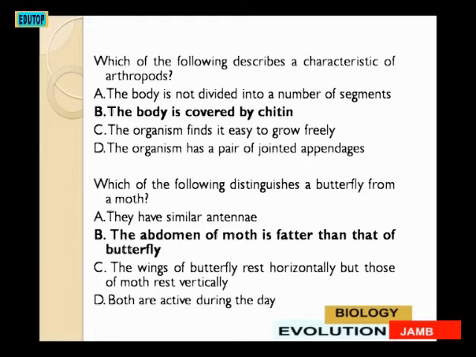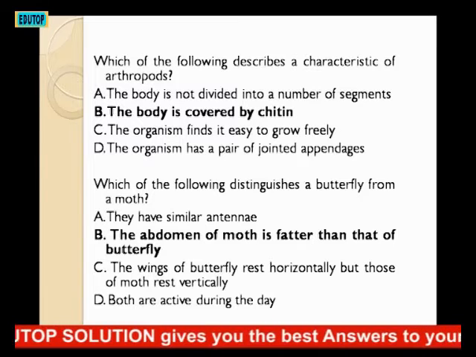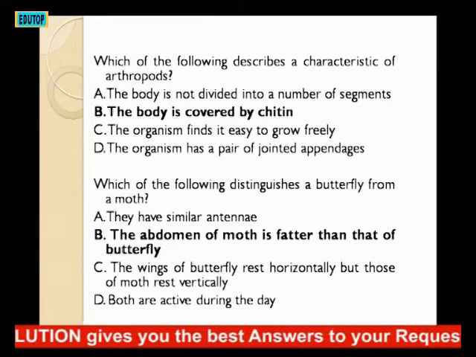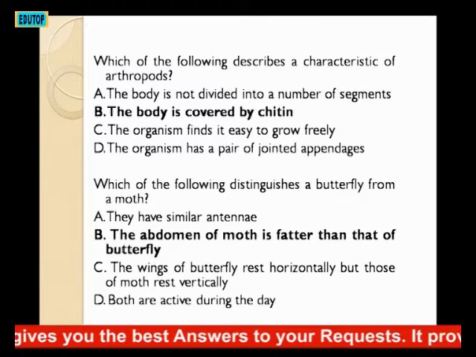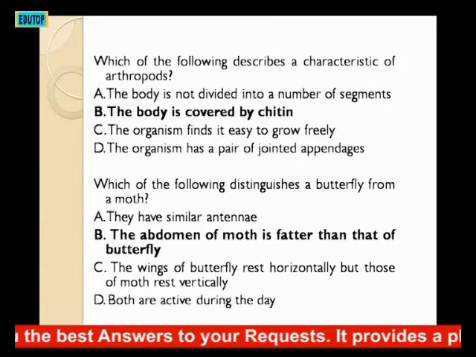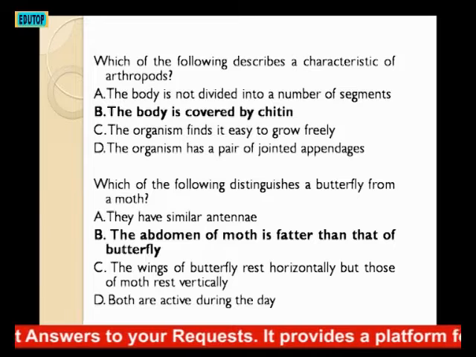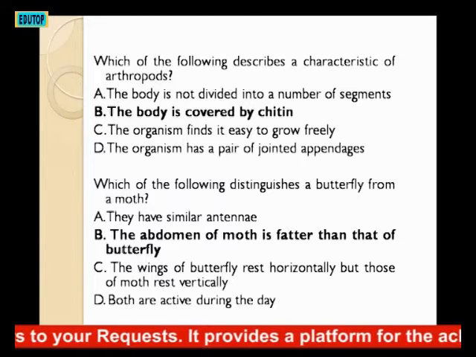C. The organism finds its way to grow freely. D. The organism has a pair of jointed appendages. Chitin is one characteristic that is very important and obvious in arthropods. So the answer is B. The body is covered with chitin.